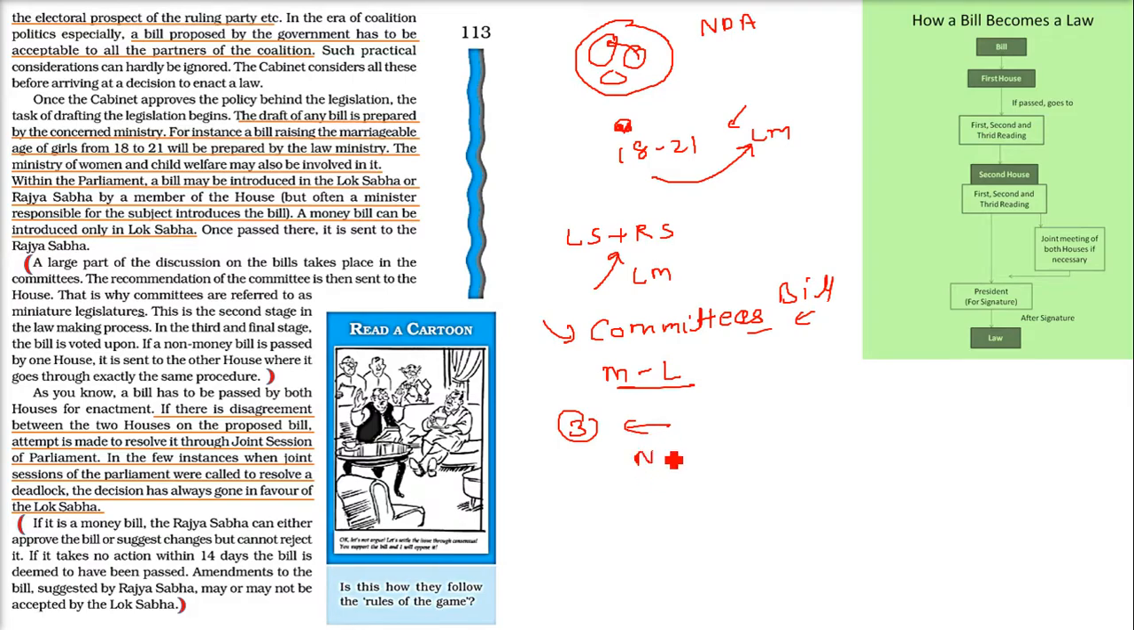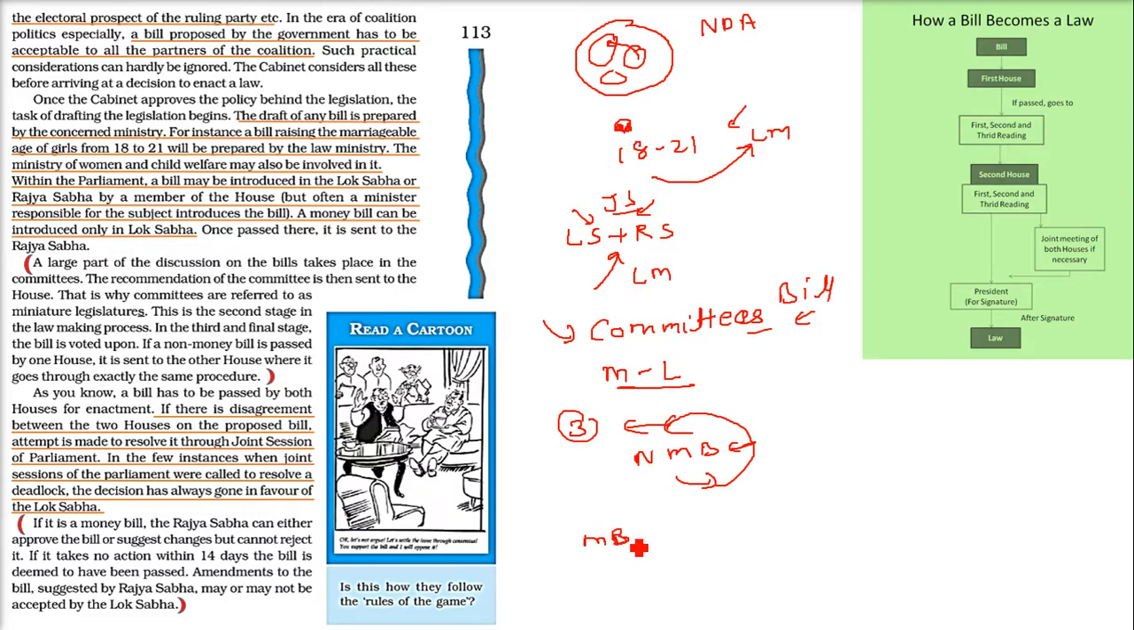If a non-money bill is passed by one house, it is sent to the other house, where it goes through the same procedure. If Lok Sabha and Rajya Sabha have some disagreement over the proposed bill, there will possibly be a joint session to resolve any issue. But in various instances we have seen that because the government has the majority in Lok Sabha, Lok Sabha always wins.